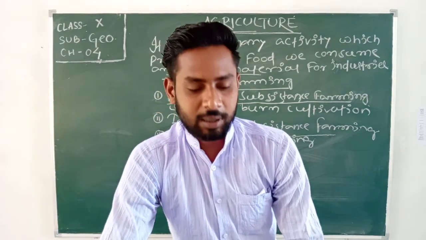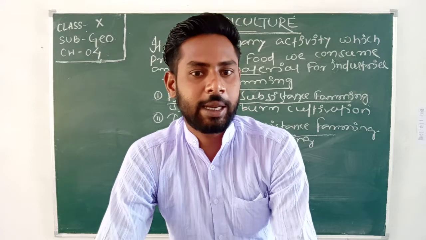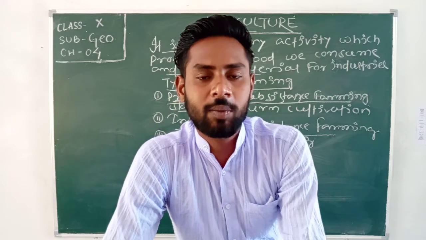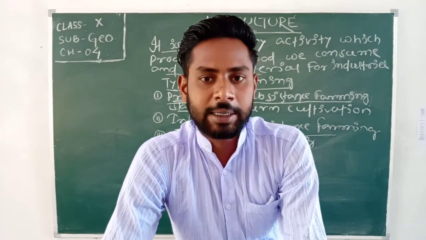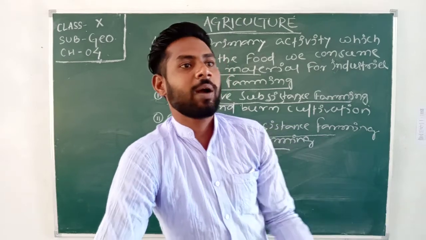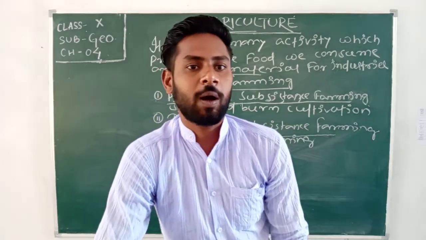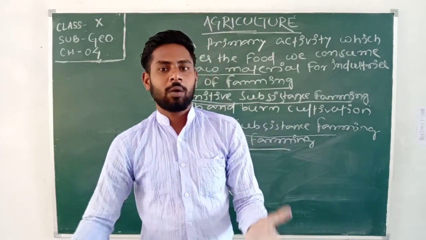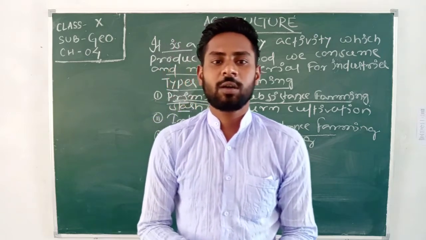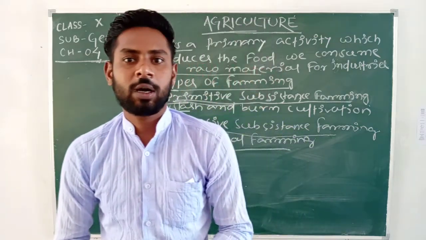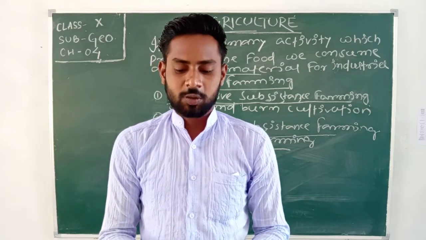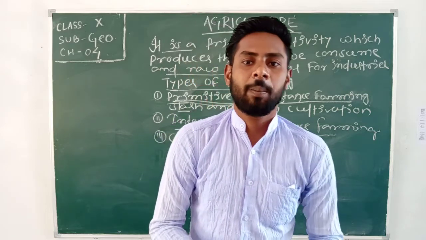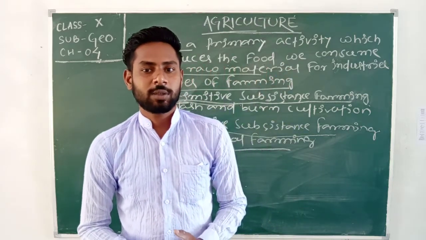Slash and burn cultivation in northeast India is called jhumming cultivation. In Andaman and Nicobar areas it is called Dippa cultivation. In other parts of the world it is called Milpa also. Got it? So in different regions of the world, slash and burn cultivation, or primitive subsistence farming, is called by different names: jhumming, Dippa, and Milpa.